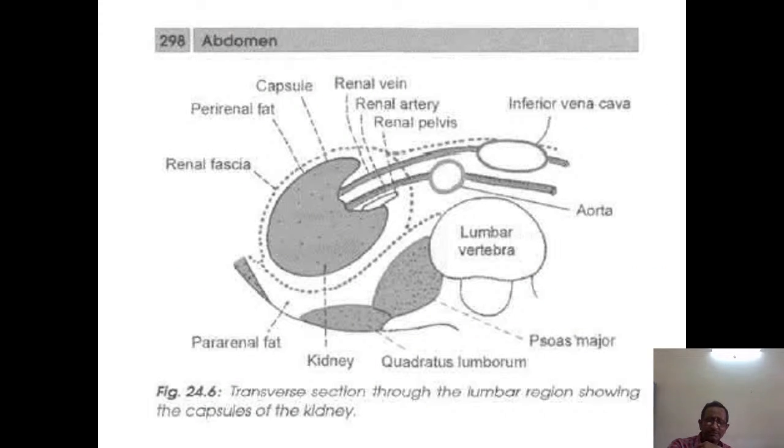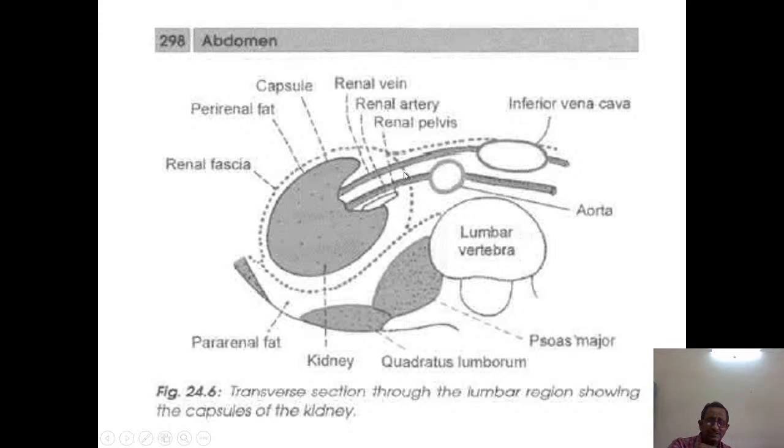See, here we are showing a transverse section of the lumbar region, wherein we are seeing the lumbar vertebrae. Then we are seeing the renal fascia. The outermost one is the renal fascia. This one here is the renal fascia. Then inside the renal fascia we are having the perinephric fat. Then inside we are having the capsule, the fibrous layer, and then the kidney. So kidney, fibrous layer, perinephric fat, and renal fascia.